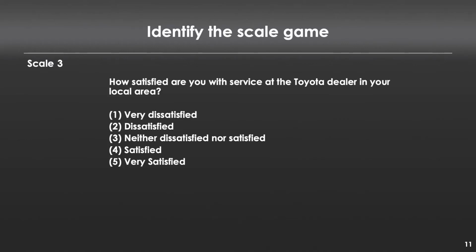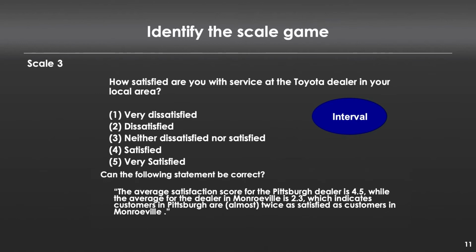How about this question? How satisfied are you with the service of Toyota dealers in your area? Very dissatisfied, and so on. Well, this, of course, is a very classic example of an interval scale. And so now the question is, can I make this following statement? The average satisfaction score of the Pittsburgh dealer is 4.5, while the average of the dealer in Monroeville is 2.3, which indicates customers in Pittsburgh are almost twice as satisfied as customers in Monroeville. Take a moment to think about if that entire statement is valid.